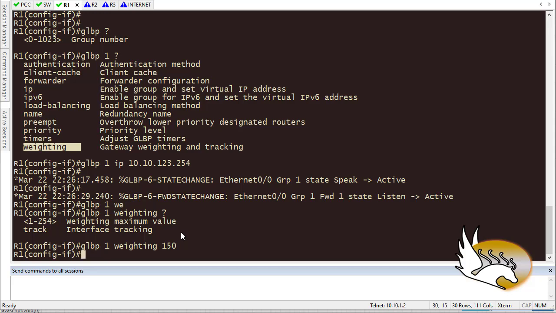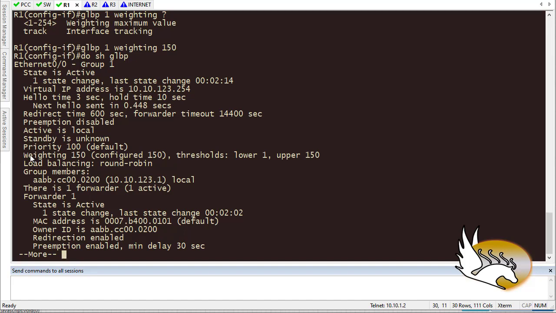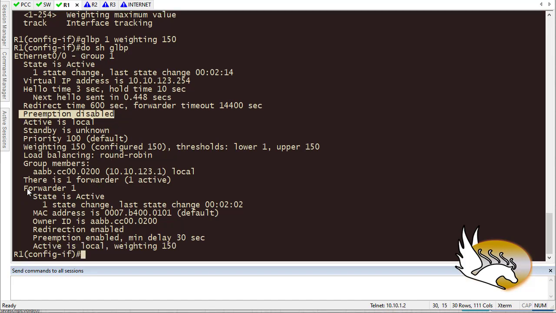Also, let's say show GLBP. It says that priority now is 100, that I didn't change of course, but the weighting is 150. What about preemption? Preemption is not there by default. But this is not so important, because one of them is just going to be the active gateway. That is the router which is going to respond to the ARP messages here. And in my case, you can see that it says forwarder 1 is active. This is going to show that the active gateway is this one. And state is active and everything about that.